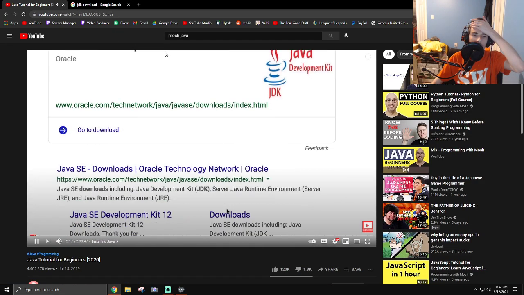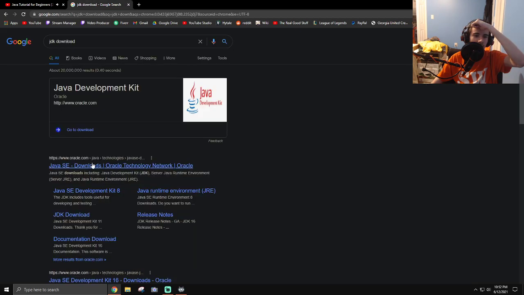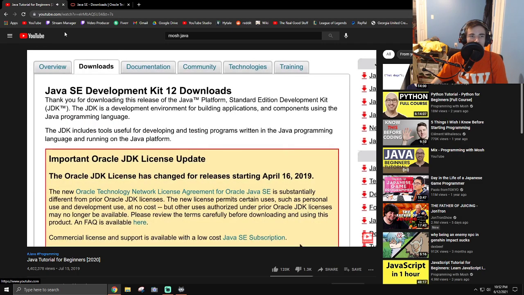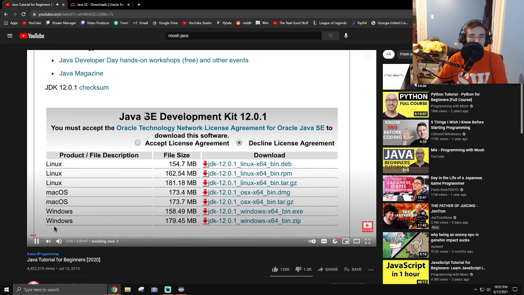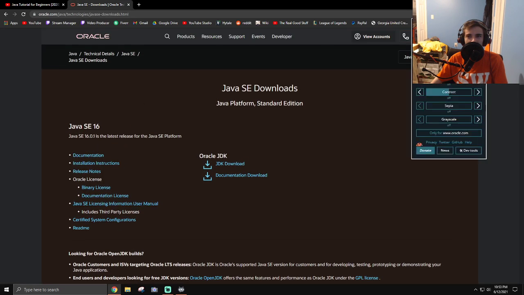So over here, you can see this page on oracle.com, Java SE, which is short for Java Standard Edition. Now over here, click on this icon. On this page, you can see Java Development Kit for various platforms like Linux, macOS, and Windows. Here I'm on a Mac, so I'm going to download this DMG file over here. Should I do exe or should I do